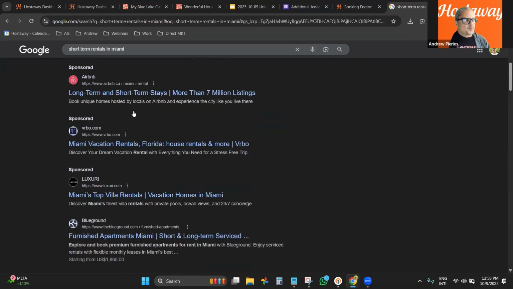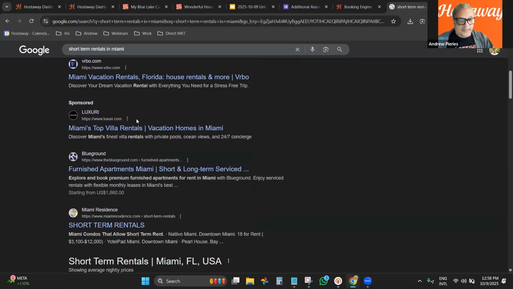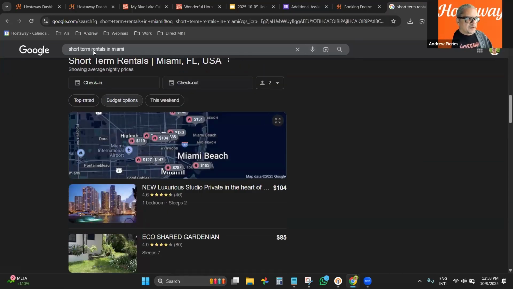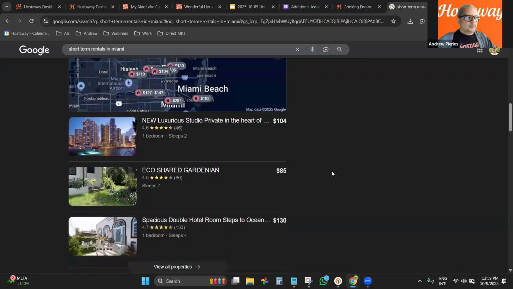So yes, it will bring Airbnb because Airbnb has a very strong SEO, and also this is sponsored, right? So they're also paying advertising to be at the top of the rank, right? So everyone that is sponsored here, it's because they're paying advertising campaigns to be at the top, right? So when we are talking about Google Vacation Rental, we are talking about this area here, right? Nobody's paying to be displayed here. All you need is a software like Hostaway that is integrated to Google and will display.